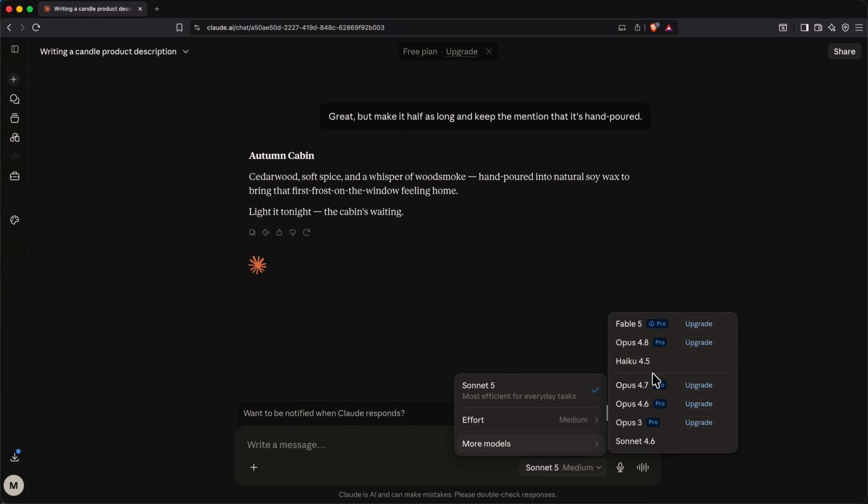Right now, as I'm recording, Sonnet is the default model for most things. Haiku is a lighter weight model. Opus is a step up, and Fable is the top model available.